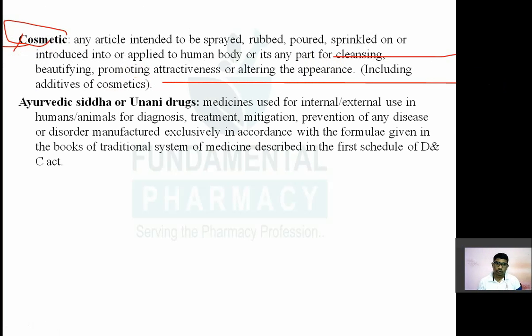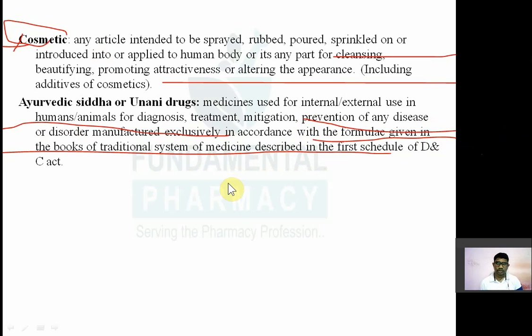We'll see it. Now, what do you mean by Ayurvedic, Siddha or Unani drug under the Drug and Cosmetic Act? उसका भी definition दिया है. So Ayurvedic, Siddha and Unani drug: medicines for internal or external use in humans or animals for diagnosis, treatment, mitigation, and prevention of any disease or disorder, which are manufactured according to the formula given in the books of traditional system of medicine, which are described under the first schedule of the D&C Act.